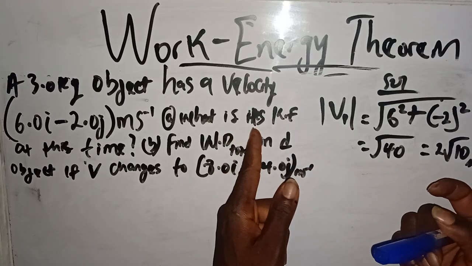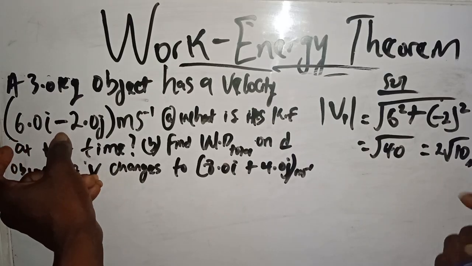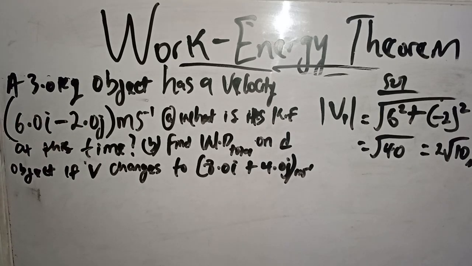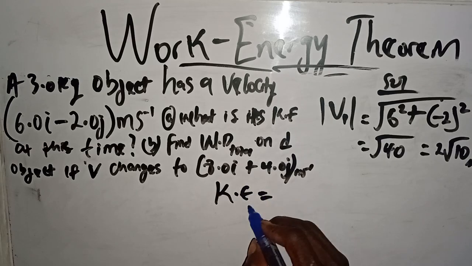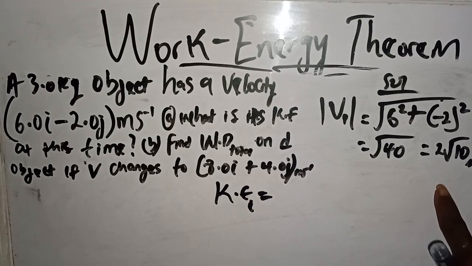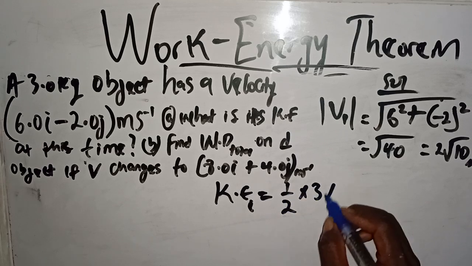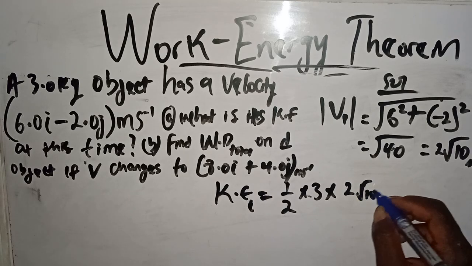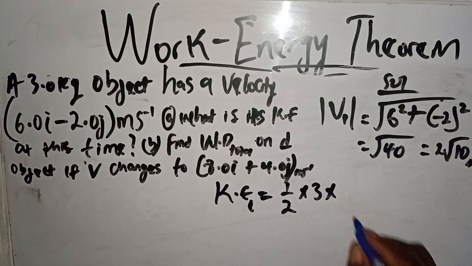Now the question says what is the kinetic energy at that time. At that time, when the velocity was still 2 root 10, we got this magnitude to be 2 root 10. So what is the kinetic energy at this time? Initial KE equals 1 over 2 mv square. What's our m? 3. 1 over 2 mv square, 2 root 10. Let's put root 40 there, no problem.